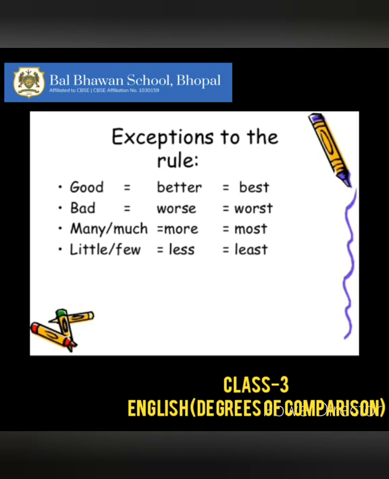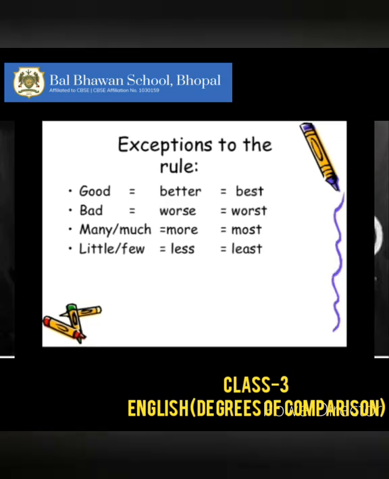Bad will become worse in comparative degree and worst in superlative degree. Similarly, many or much will become more and most. Little or few will become little, less or least.